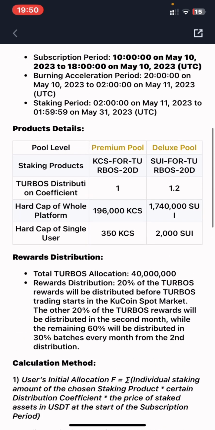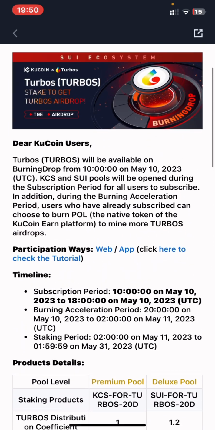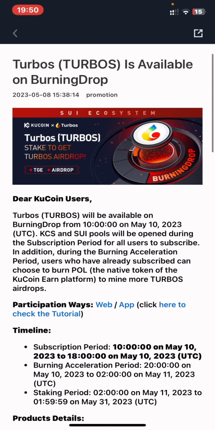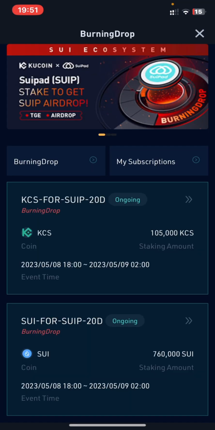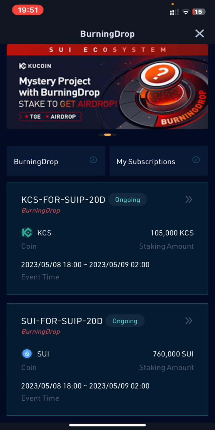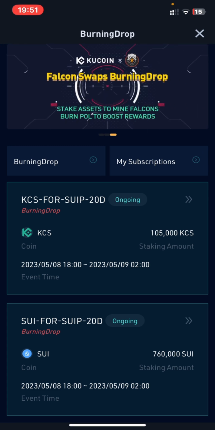Once you understand this step-by-step process, you just have to come over here and press this app over here. If you are checking this on your PC, you can press web. If you are doing this on your mobile phone, you can press app over here. After pressing this app, I make a video about this token BurningDrop on my last video.